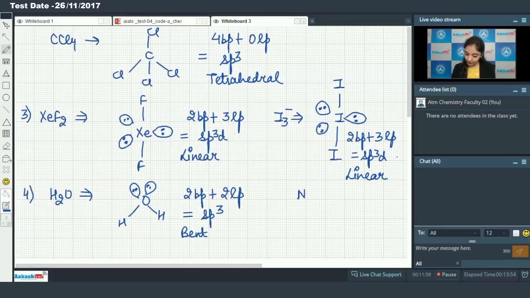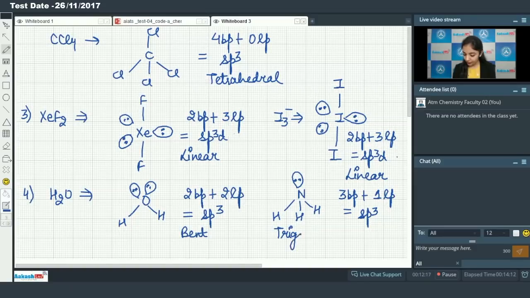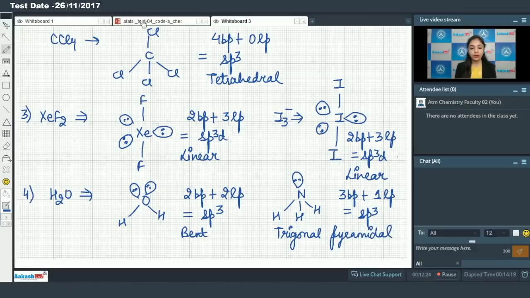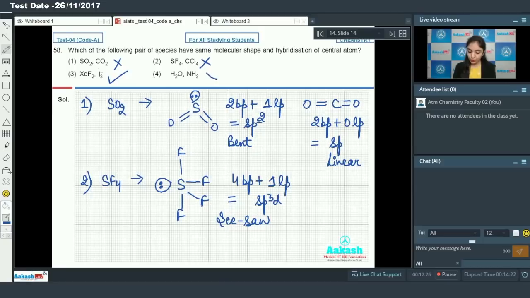Now if I talk about NH3, in NH3 also we have 3 bond pairs plus 1 lone pair. So hybridization will be same, that is sp3, but here the shape will be trigonal pyramidal. So this option is also incorrect option. So the only correct option that we have found out, that is option number 3.